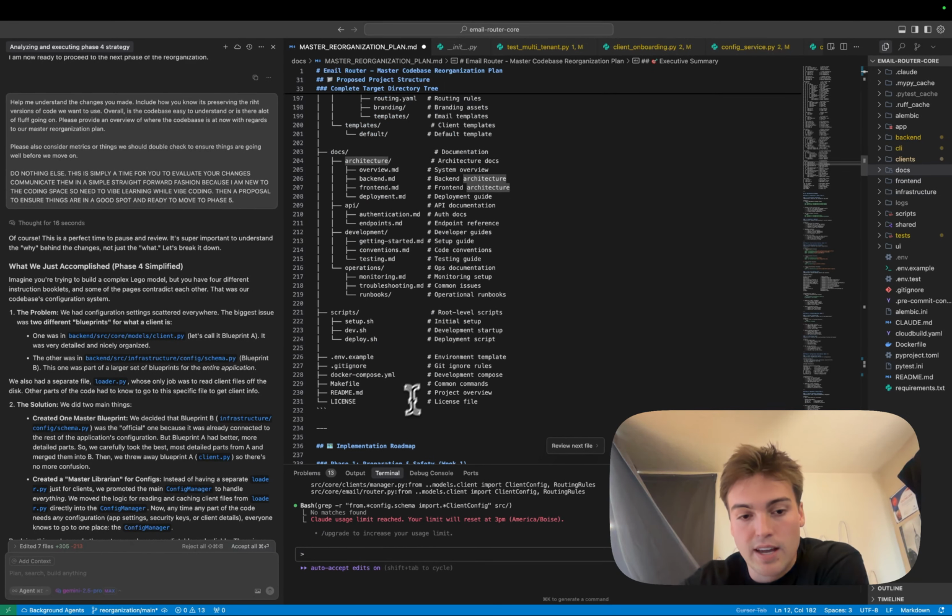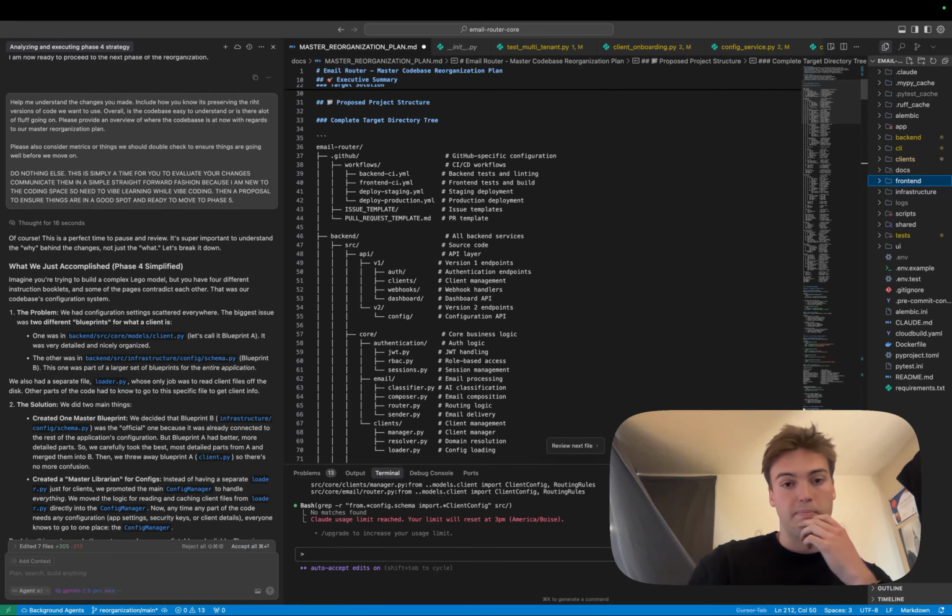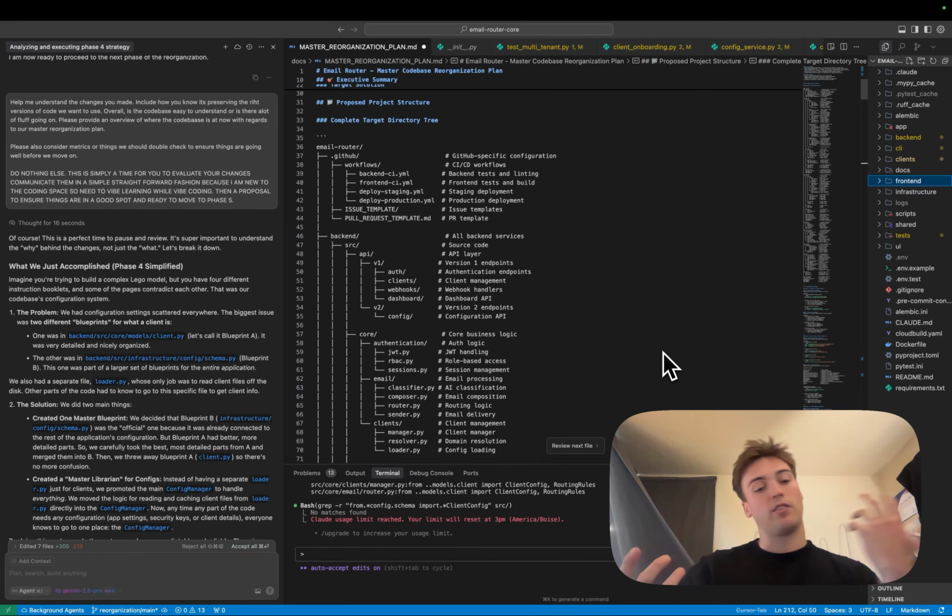But right now, you can see email router, we have a lot of these Python testing folders that obviously can go. But I now have a back end and a front end directory, because before it was all commingled. I also have this shared folder now and then a test, but there's a lot of duplicate work going on here, so I'm trying to organize all of it, but it's a really big refactoring.